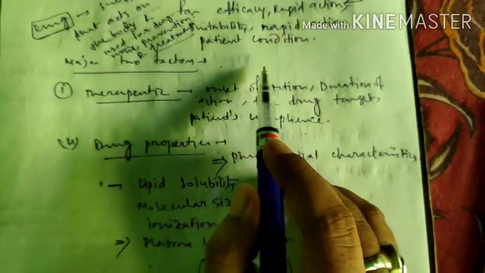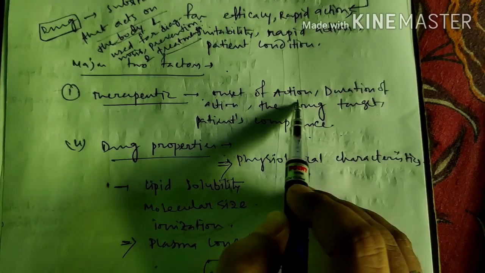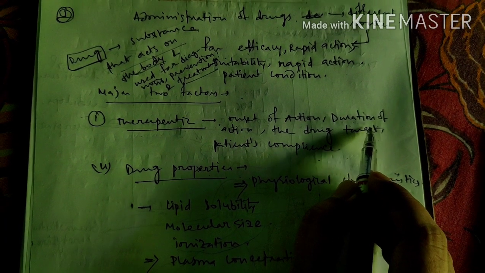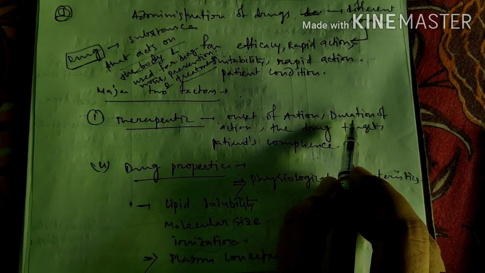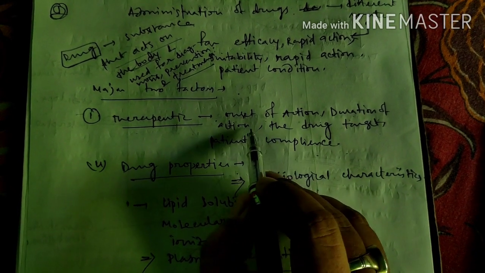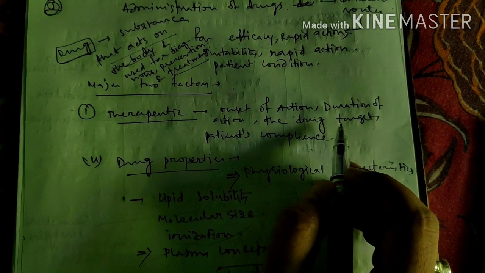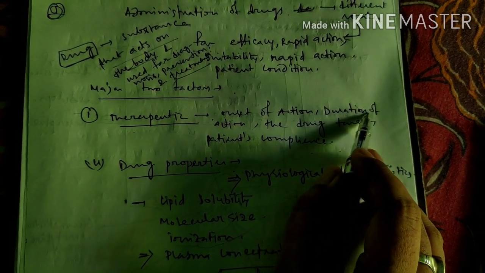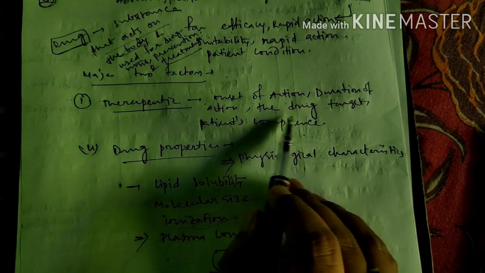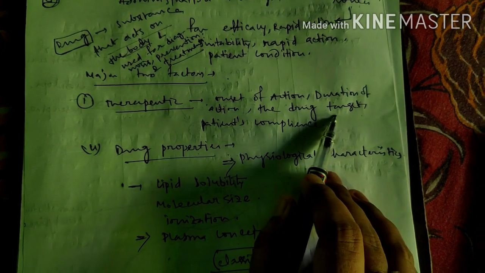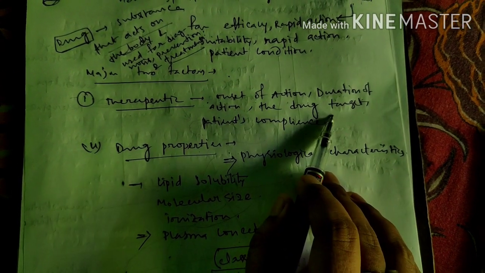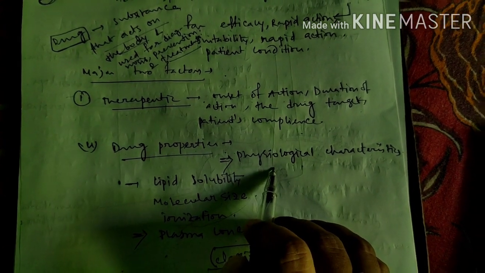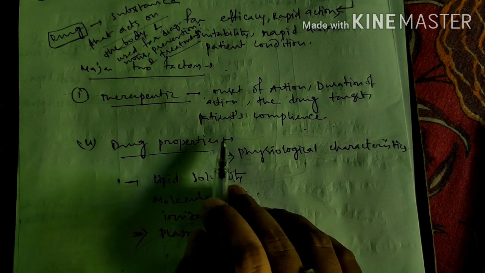First of all, we have to know the onset of action. Onset of action means how much time it takes to show its physiological action or therapeutic effect. This is called the duration of action. The drug target means where it will be used, locally or systemically.